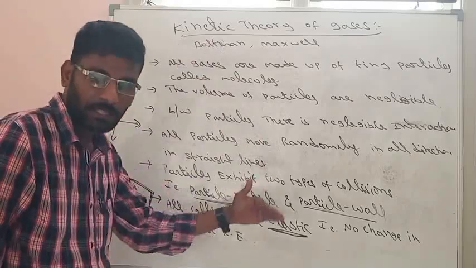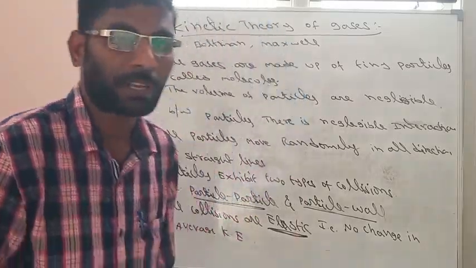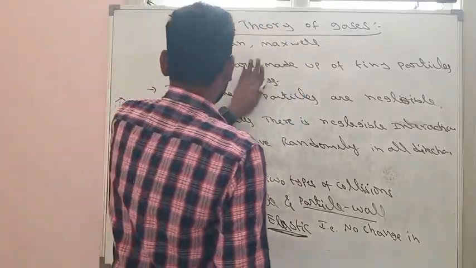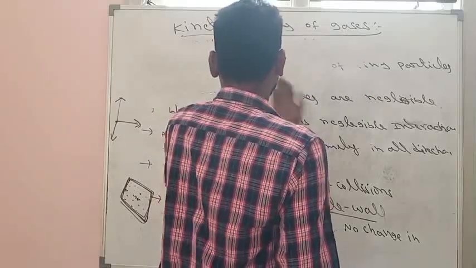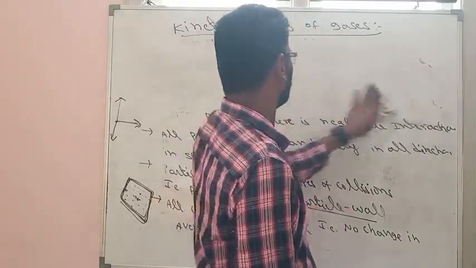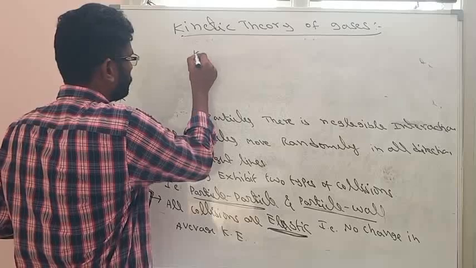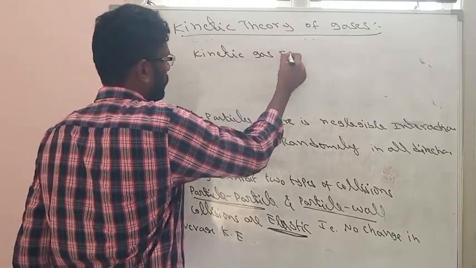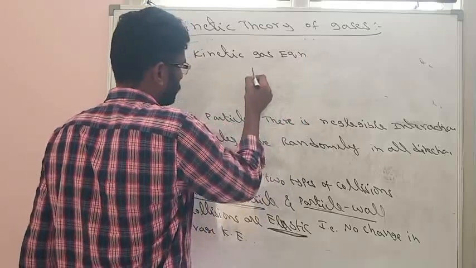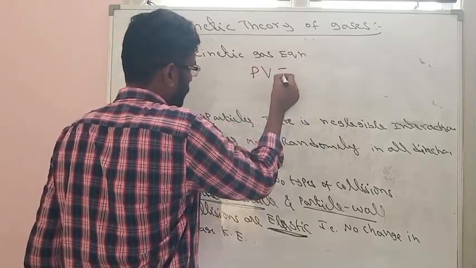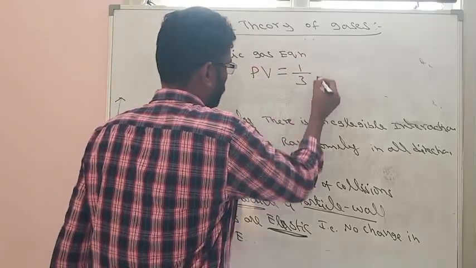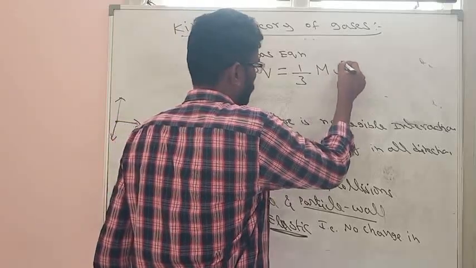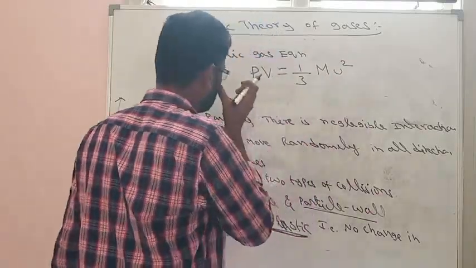Based on these assumptions, they proposed one gaseous equation that is called the kinetic gas equation. The kinetic gas equation is represented as PV equals 1/3 mu squared.